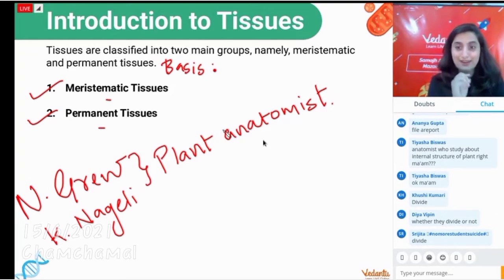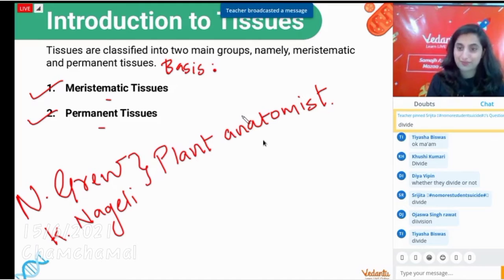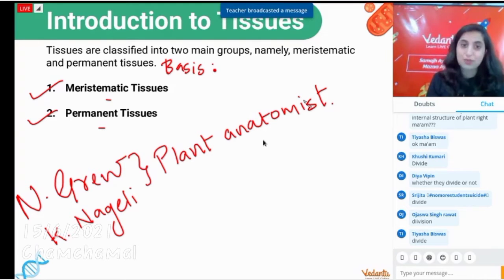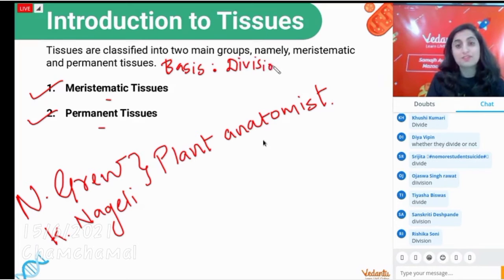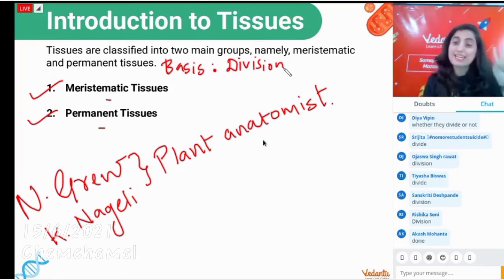This is an NCERT line. Division. Yes, Shrachita. Yes, Diya. Whether they divide or not. So on the basis of division, write that down in your copy. On the basis of division, this is an NCERT line, there are two types of tissues. The one which divides is meristematic. The one which does not divide will be permanent.